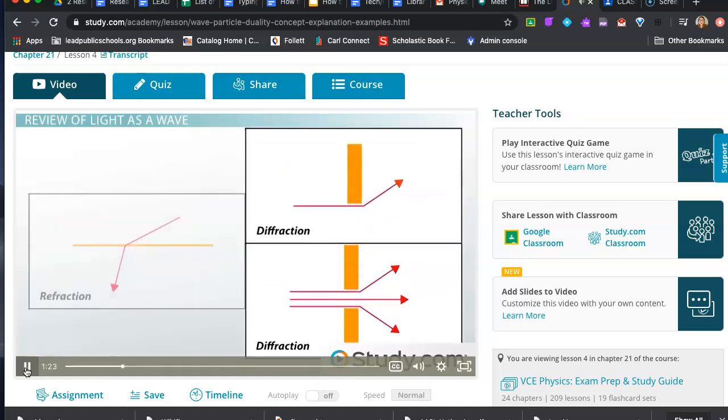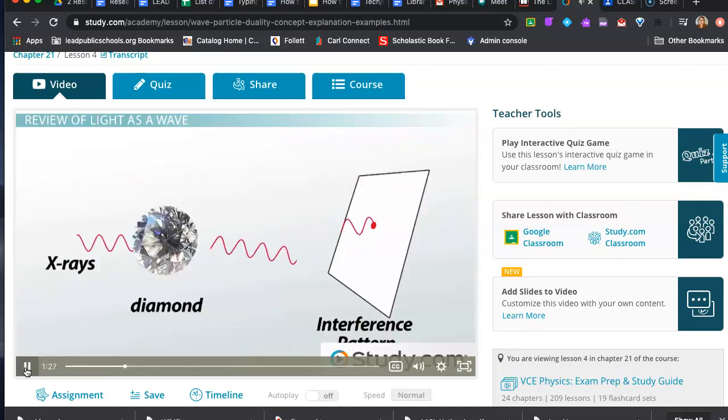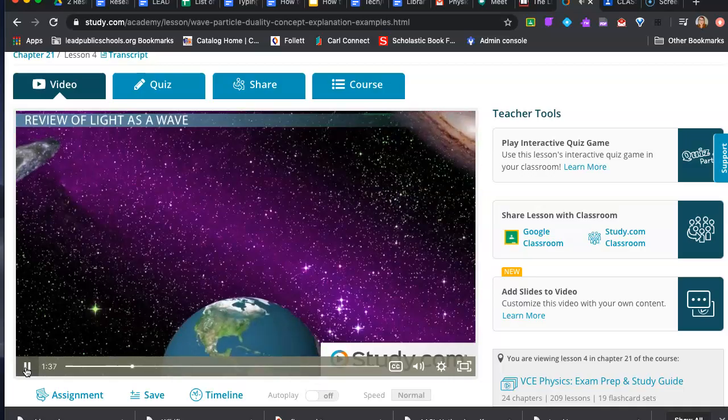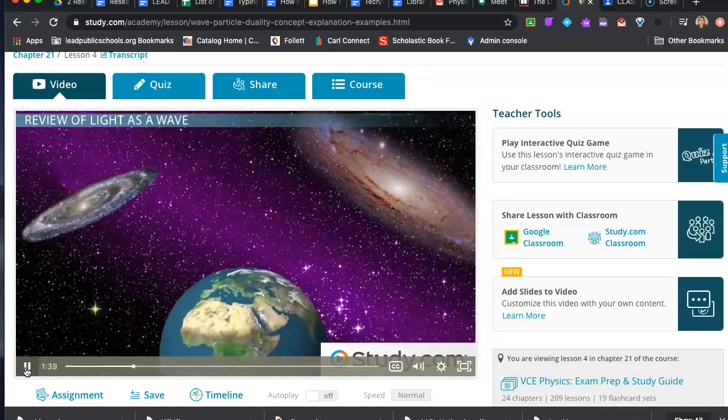So obviously, we're not wrong about the light behaving like a wave. We even use the wave diffraction of light by reading interference patterns in X-ray crystallography. If you need more evidence that light acts like a wave, just think about the Doppler effect and how it affects our perception of light.